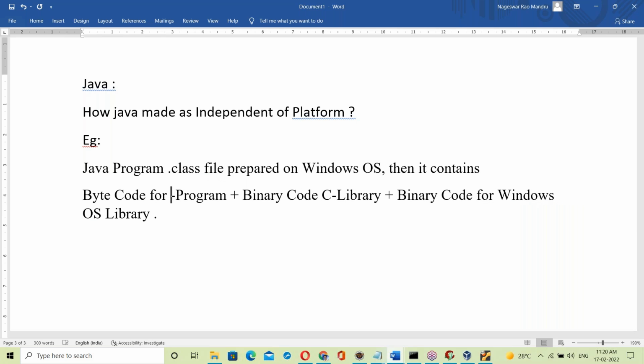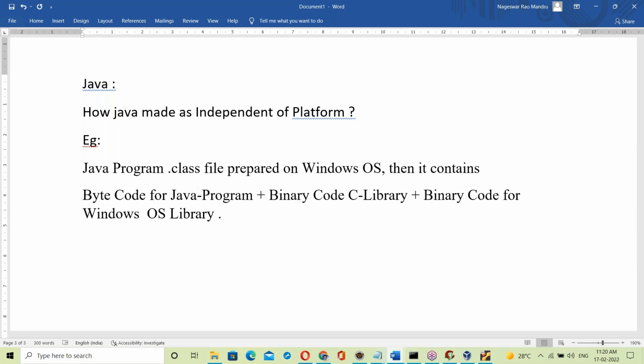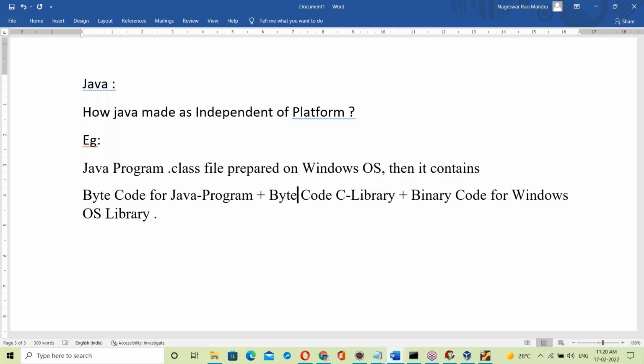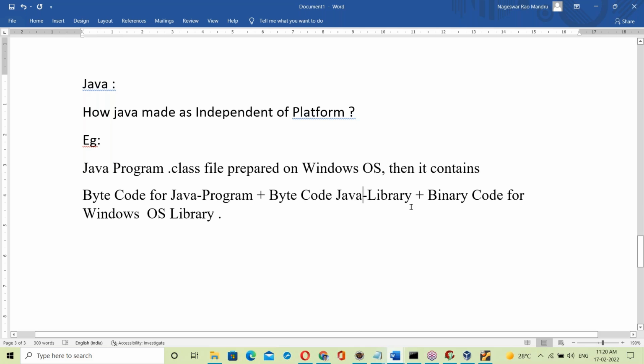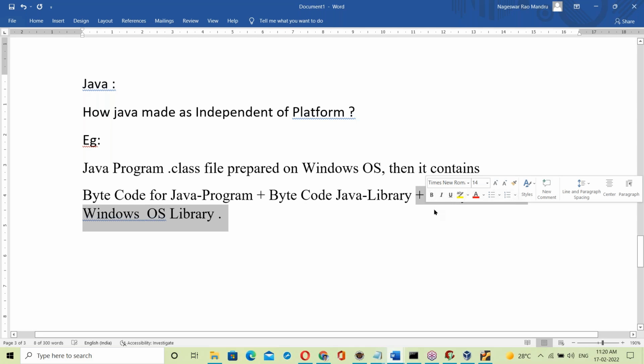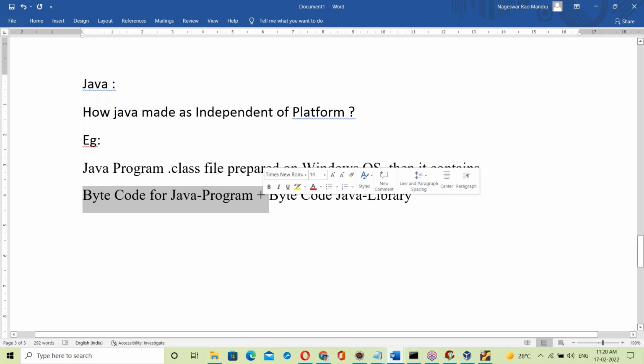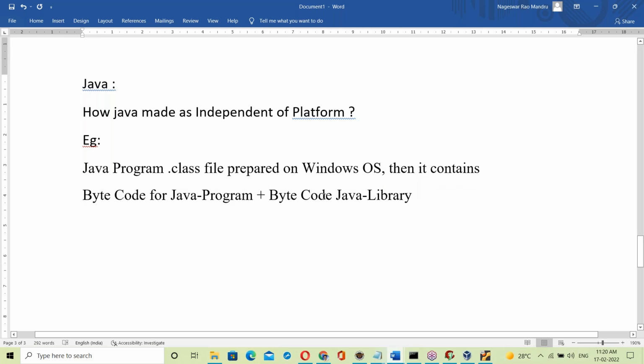Bytecode for the Java program. Next, bytecode for the Java library. Next, binary code for the OS library? No, only this much. A Java program dot class file prepared in this OS contains bytecode for the Java program and bytecode for the Java library. That's it. Here the Java library is also developed in Java.